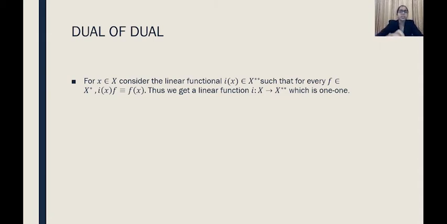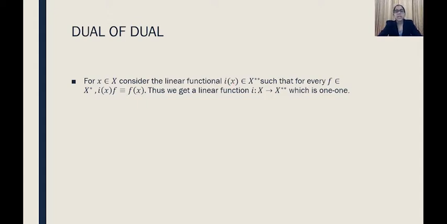So from this we can see that I will be a mapping from X to X double star. That is, I of x. If we take any element x of X, we obtain I of x, and that I of x is nothing but an element in X double star. So I of x is also a linear functional. Now how are we defining it?